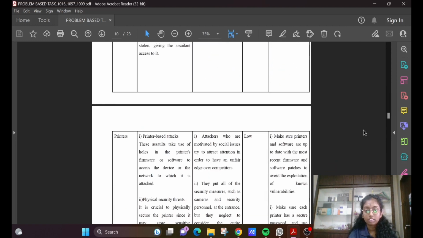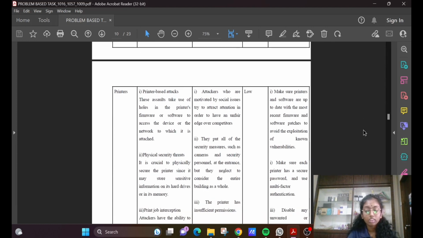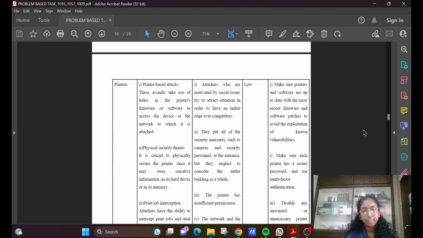Then now, the next section is printers. The threats for printers: the first one is printer-based attacks. These attacks use holes in the printer firmware or software to access the device or the network to which it is attached. The next one is physical security threats.